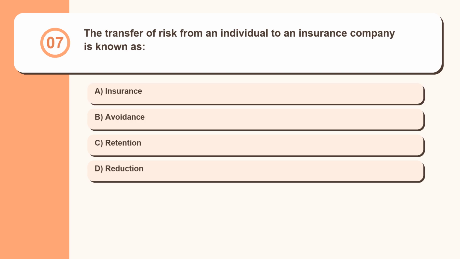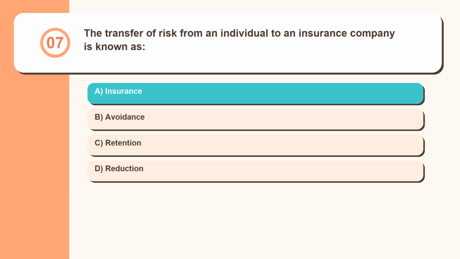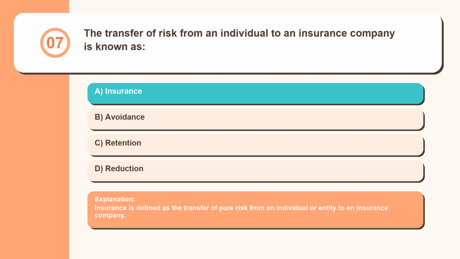Question 7. The transfer of risk from an individual to an insurance company is known as insurance, avoidance, retention, reduction. Insurance is defined as the transfer of pure risk from an individual or entity to an insurance company.